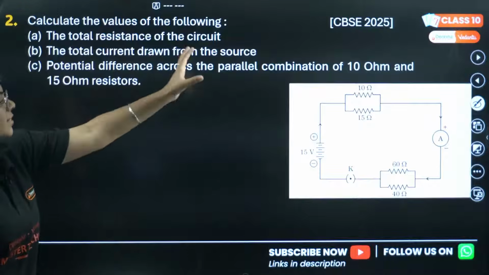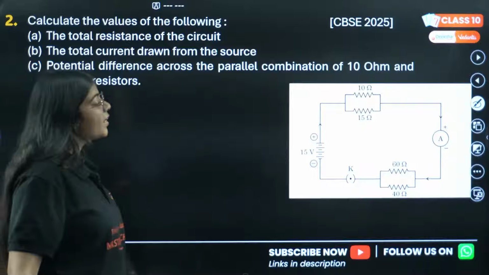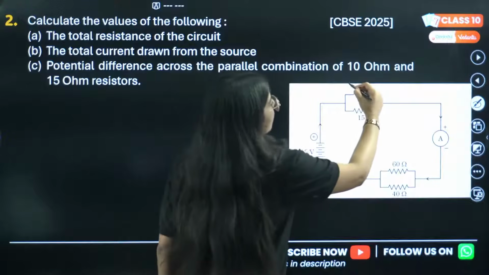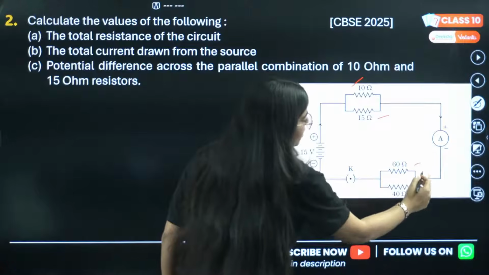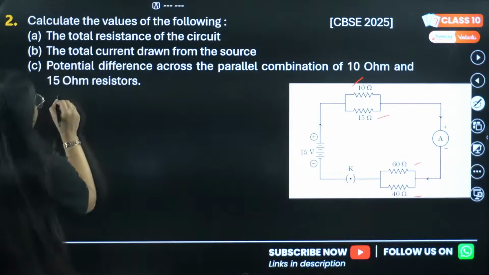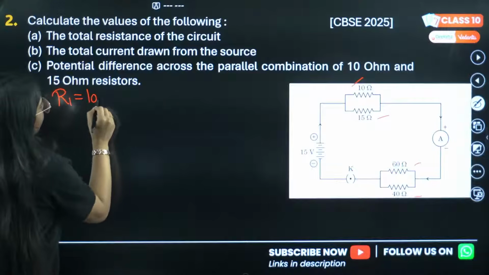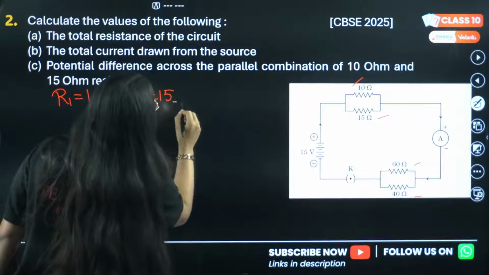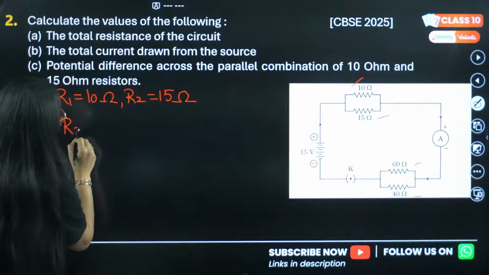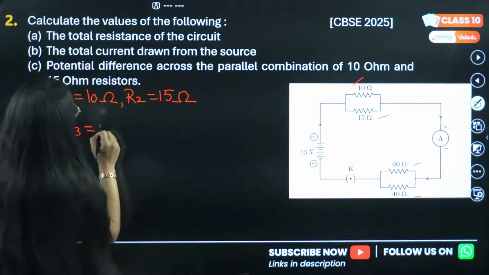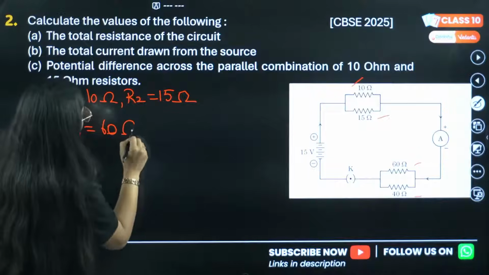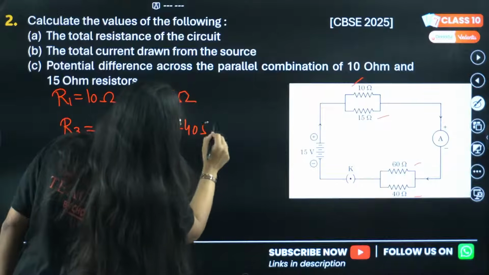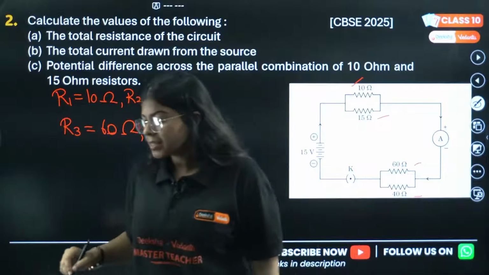The total resistance of the circuit. I need you to calculate the total resistance of this circuit. This circuit has 4 resistances: 10 ohm, 15 ohm, 60 ohm, 40 ohm. Let me write it. R1 is 10 ohm, R2 is 15 ohm, R3 is 60 ohm, and R4 is 40 ohm. Correct? Anyone has the answer?